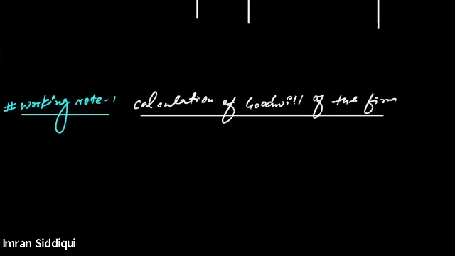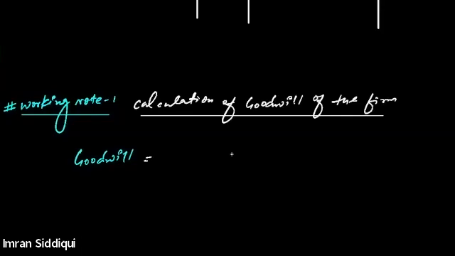Goodwill of the firm is to be valued on the basis of the average profit, so we need to apply the average profit method. I'm sure everybody is able to recall it. What is the formula for the valuation of goodwill by the average profit method? Anybody?